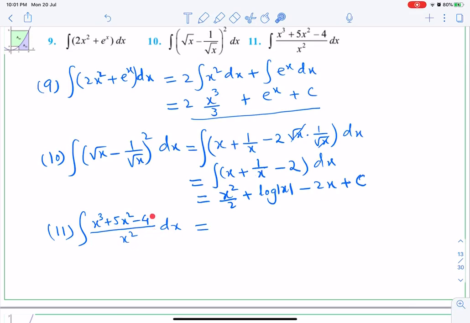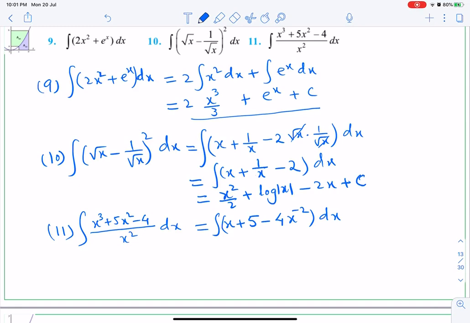Here definitely no formula for u upon v. So I'll separate the denominator. So x cube upon x square is x, plus 5 x square upon x square is 5, minus 4 upon x square will be x to the power minus 2, dx.